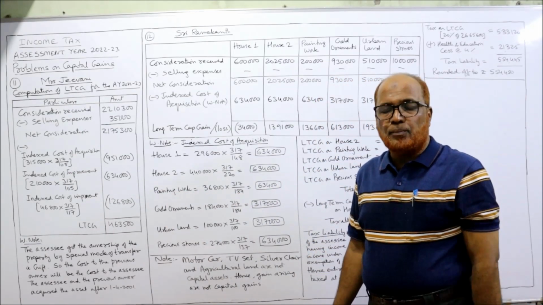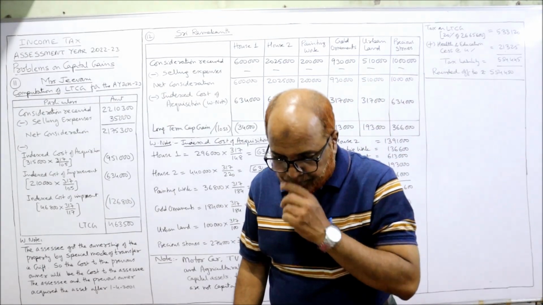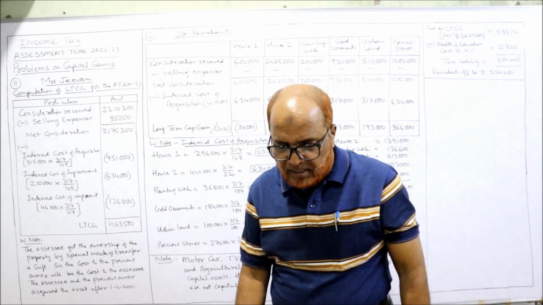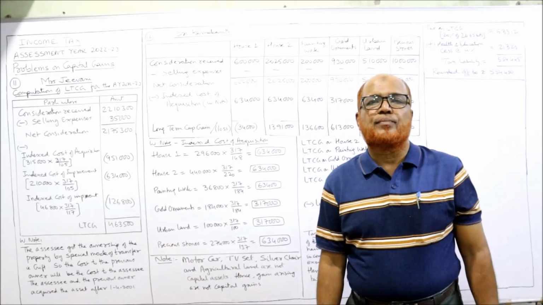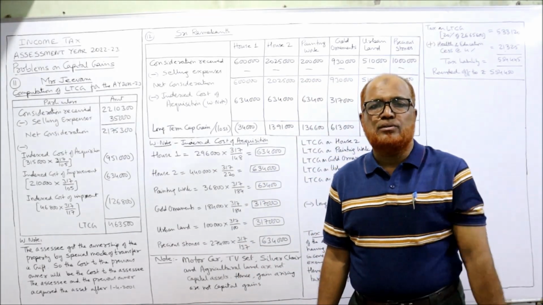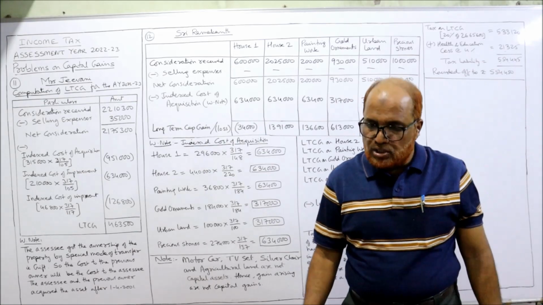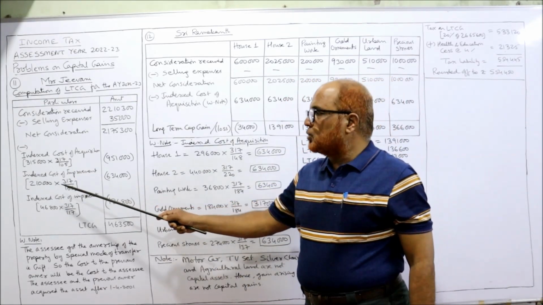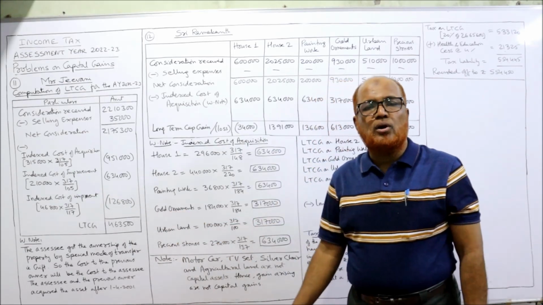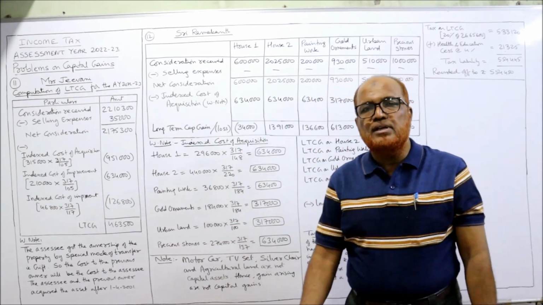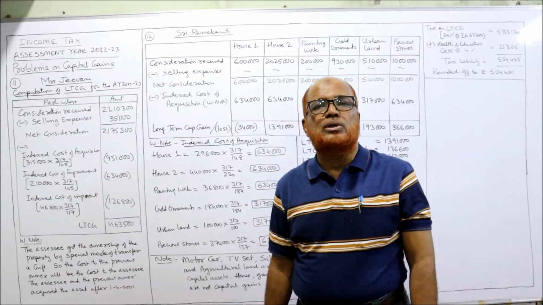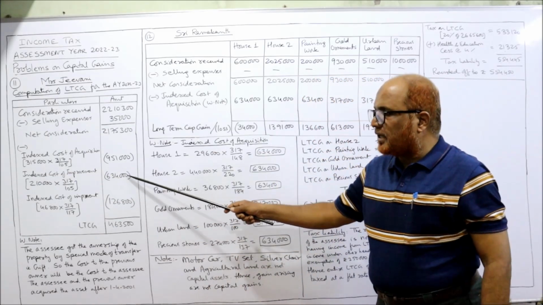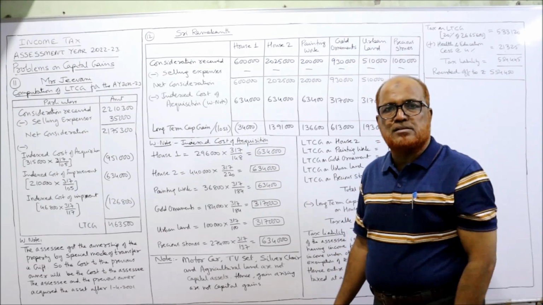Now, indexed cost of improvement. So after taking the property, some improvements were made. Some additions were made in January 2003. In the month of January 2003, some improvement additions were made for rupees 2,10,000. So 2,10,000 into 317 divided by 105. Because 105 is the index number for 2002-2003, right? So it comes to 6,34,000, again in bracket denotes minus.